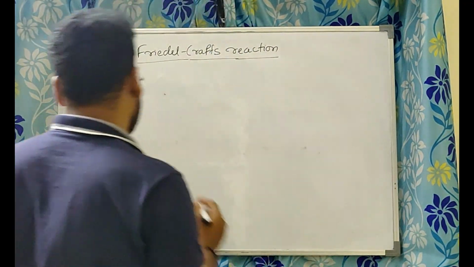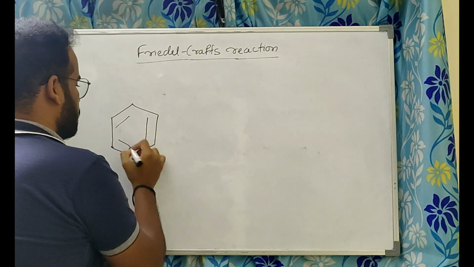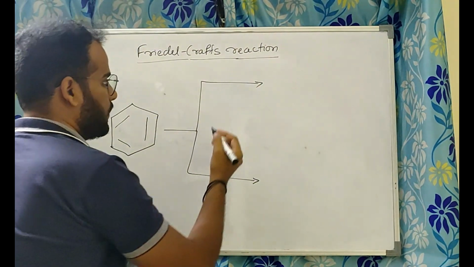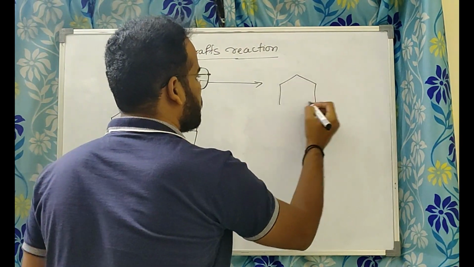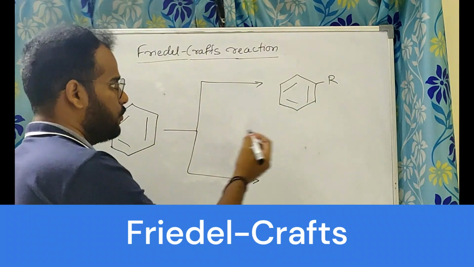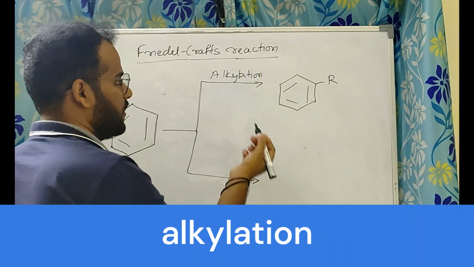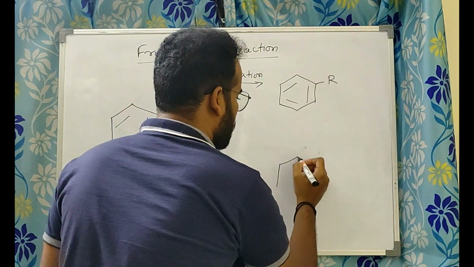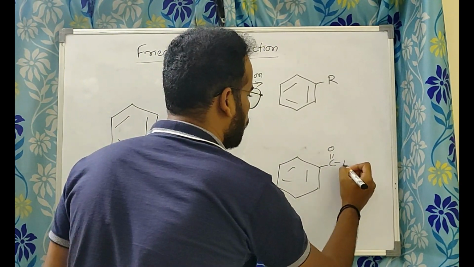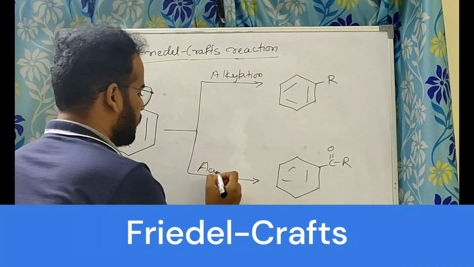First we will see the reaction, then we will learn the mechanism. So this is benzene ring, simple. Okay, so if you are introducing an alkyl group to this benzene, you call it as Friedel Crafts alkylation, right? If you are introducing acyl group, C double bond O R, this is called as acyl group. This is known as acylation.